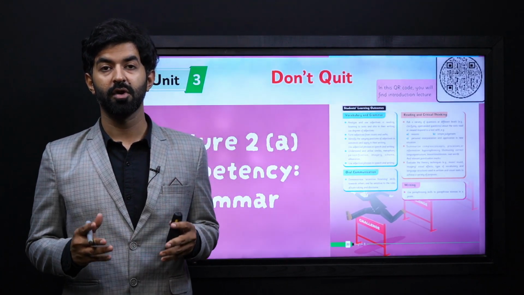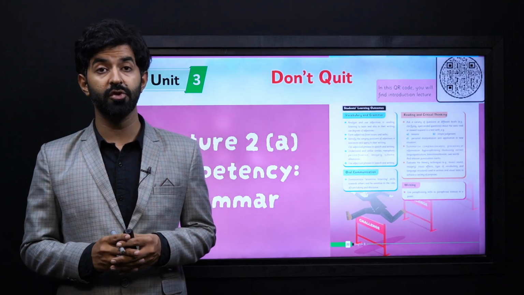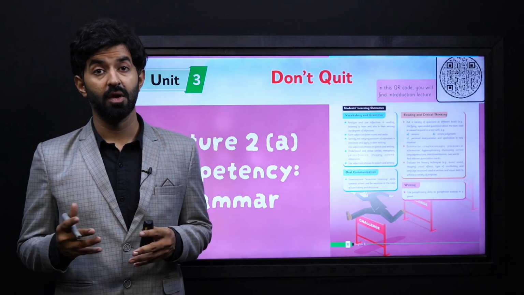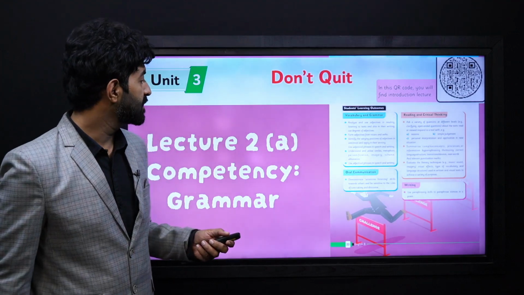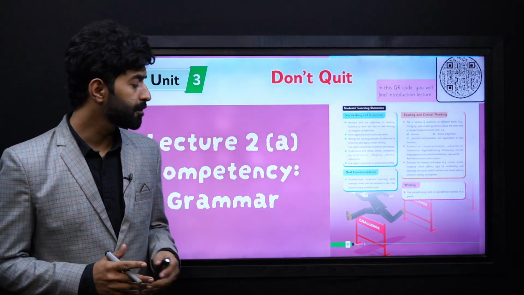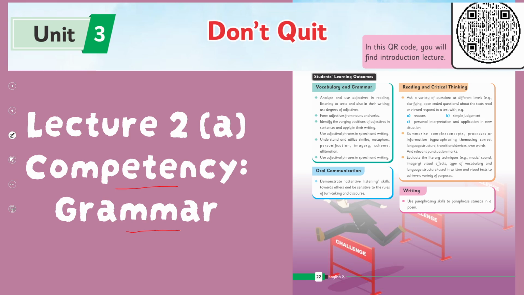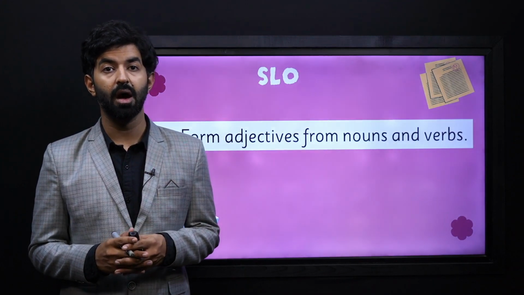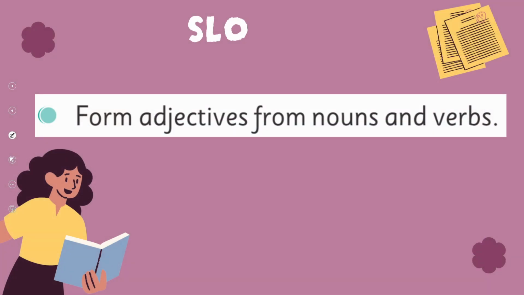My dear learners, for grade 8, now we are dealing with our unit number 3. The title is Don't Quit. I hope that you have read it and you have covered the other SLOs. Now, it's time to complete the competency of grammar, and this will be our lecture number 2A. Now let's see what we are supposed to do by reading our students learning outcome and see how we can achieve it. Our students learning outcome or SLO for this video lesson is form adjectives from nouns and verbs.